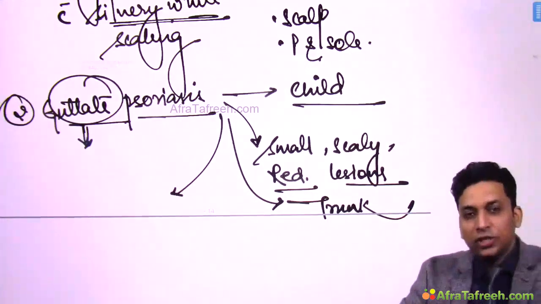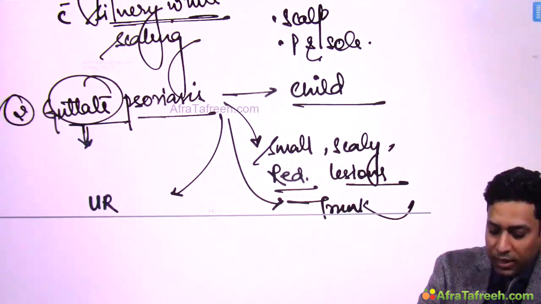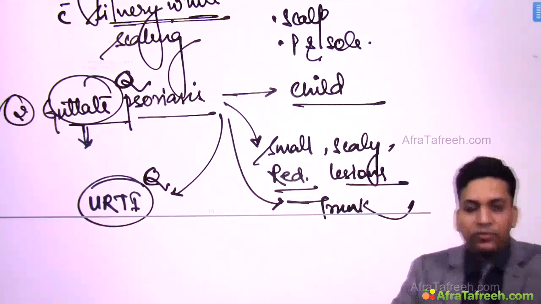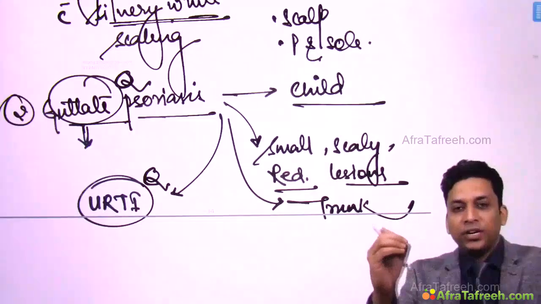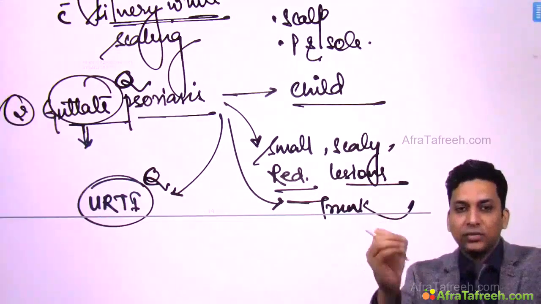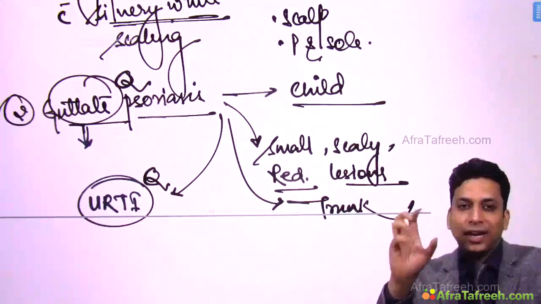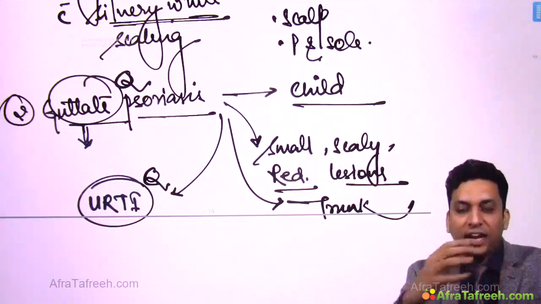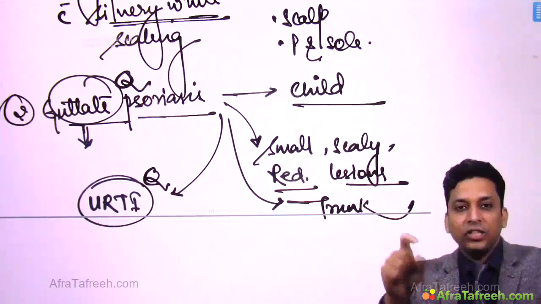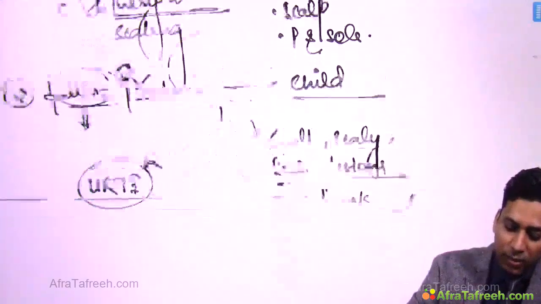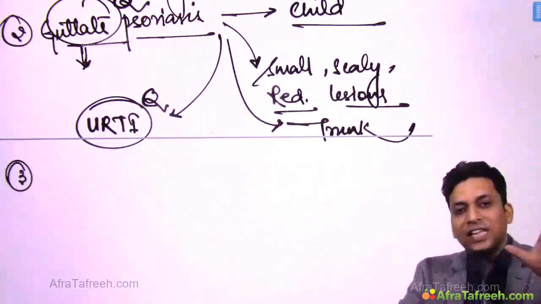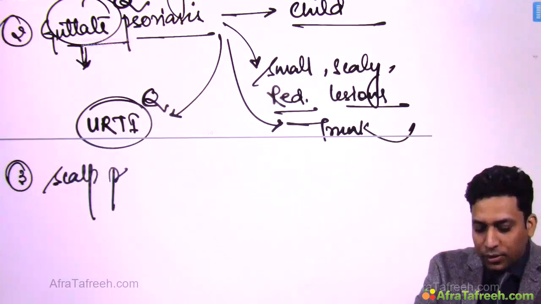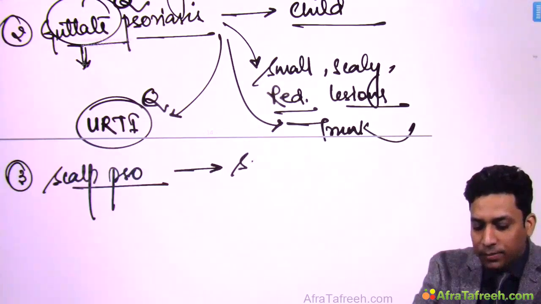This type of psoriasis usually develops after an upper respiratory tract infection. This question has already been asked: which type of psoriasis is associated with upper respiratory tract infection? The answer is guttate psoriasis. Many a time this clue is there in the question that a child developed a streptococcal sore throat infection, and then developed scaly red lesions over the skin. Diagnosis? The answer will be guttate psoriasis. Then depending on the site involved, sometimes you can refer to them as scalp psoriasis, if there is only involvement of the scalp.